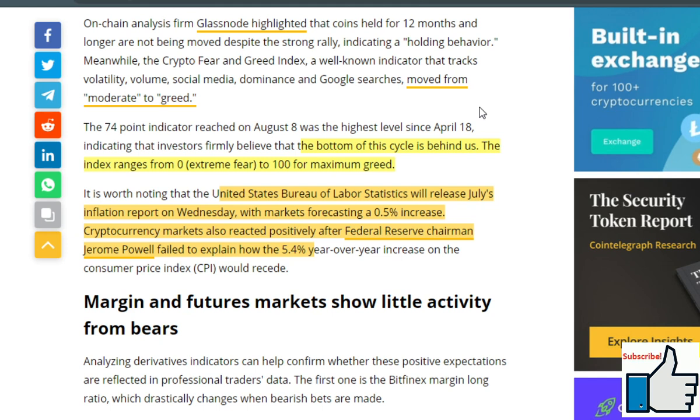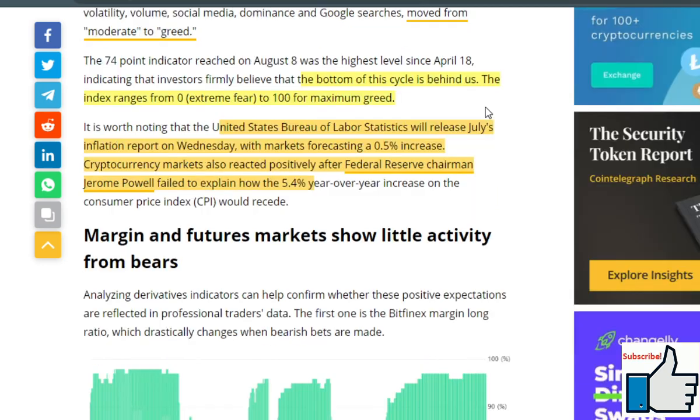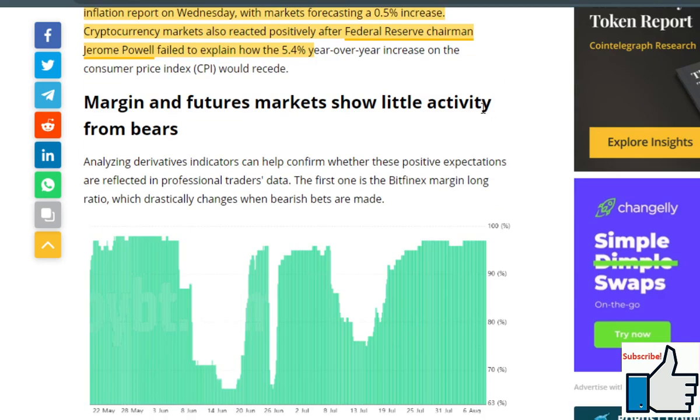It's worth noting that the United States Bureau of Labor Statistics will release July's inflation report on Wednesday, with markets forecasting a 0.5% increase. Cryptocurrency markets also reacted positively after Federal Reserve Chairman Jerome Powell failed to explain how the 5.4% year-over-year increase on the consumer price index would recede.